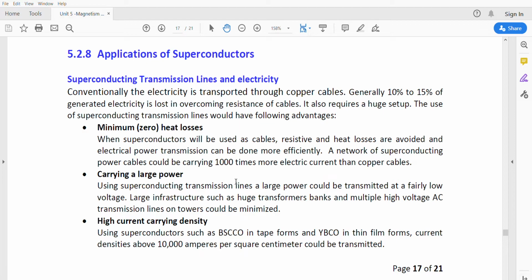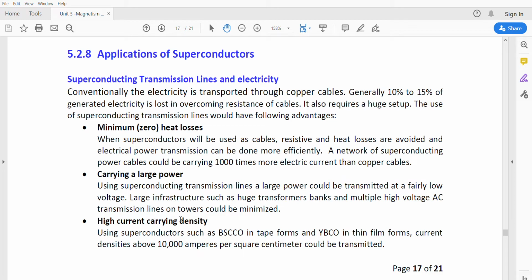The next advantage is carrying large power. Using superconducting transmission lines, large power could be transmitted at a fairly low voltage. Large infrastructure such as huge transformer banks and multiple high voltage AC transmission lines and towers, which are used in the conventional method, could be minimized and avoided by using these superconducting materials.